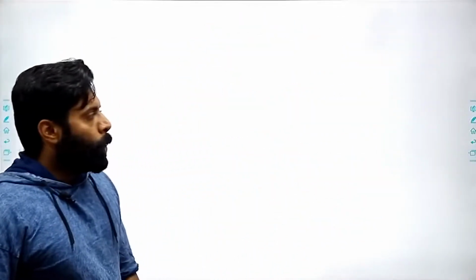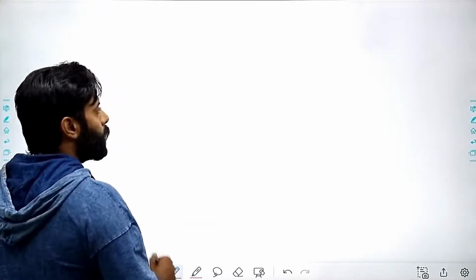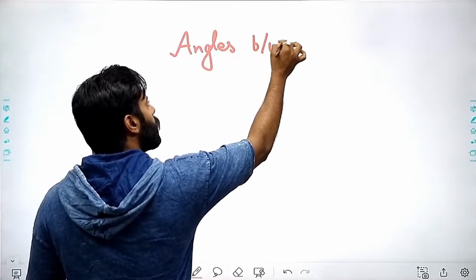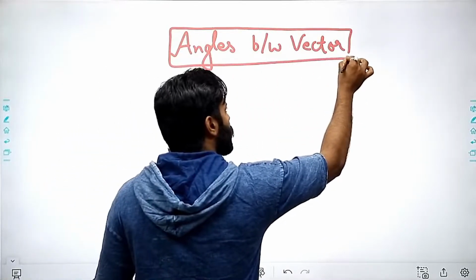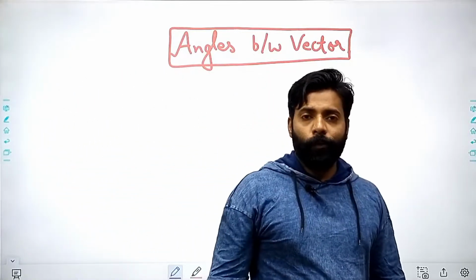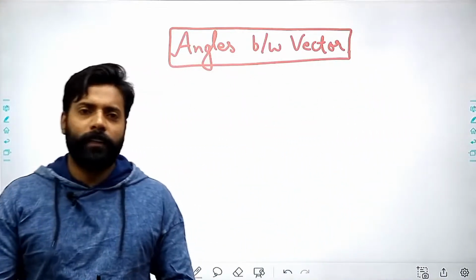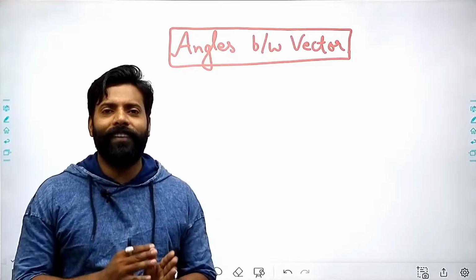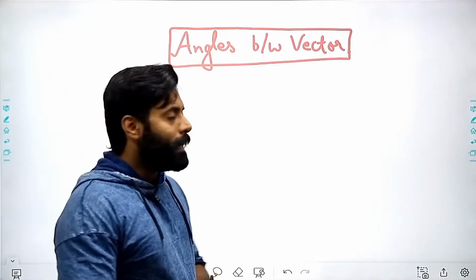Now when this is done, we can move towards how to find the angles between vectors. This is a very conceptual topic, because if you know how to find the angles between the vectors, you can easily add and subtract the vectors. If you do not know how to find the angle, it would become very difficult for us to solve the numericals, right? So angles between vectors can be easily found.